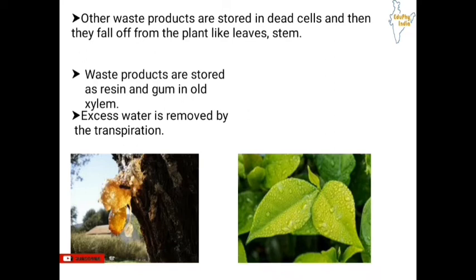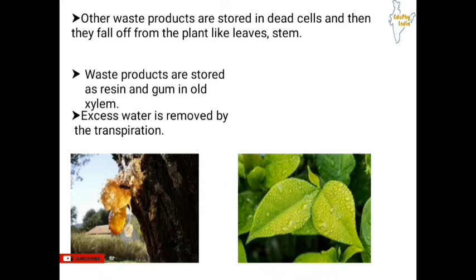There are dead cells in the stem tissues, and those are very hard. So we can pull out those hard stems from the plant. Next, waste products are stored as resin and gum in old xylem. So we can see some sort of gum on the stem of different plants. These are basically waste products, and these waste products are also useful for us, like gum and resin. So waste products are stored as resin and gum in old xylem in the plant.